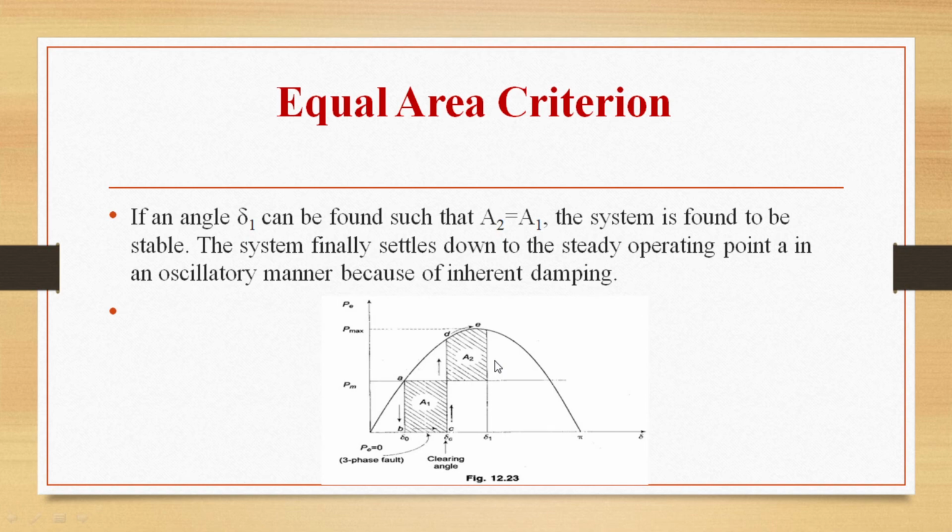So the system once again will become healthy and transmits P is equal to Pmax sin delta. That is, the state point will shift to D on the original P-delta curve and the rotor will now decelerate, and the decelerating area A2 will begin while the state point will move DE. So if we can find an angle delta 1 such that A2 is equal to A1, the system is found to be stable. So the system finally settles down to the steady operating point A in an oscillating manner because of inherent damping. So you see, this delta C is showing the critical angle. A1 and A2 areas are equal here.